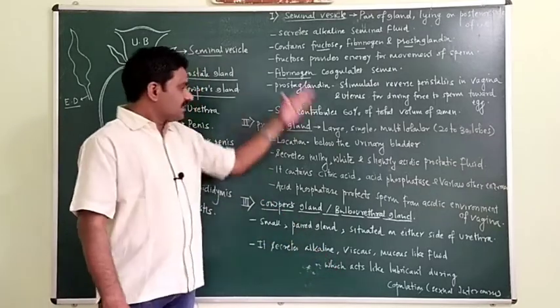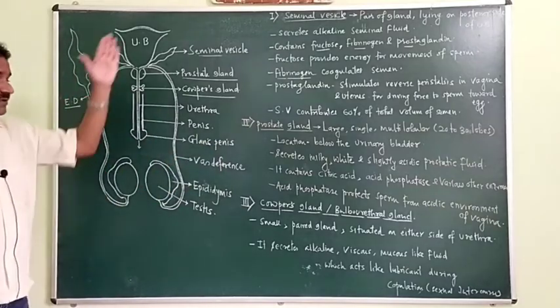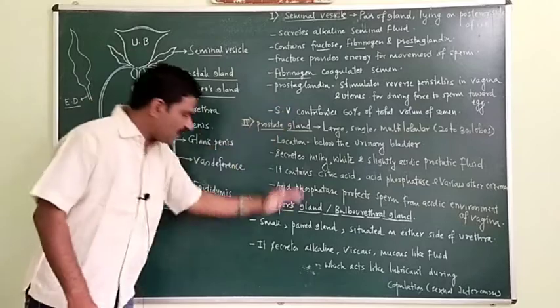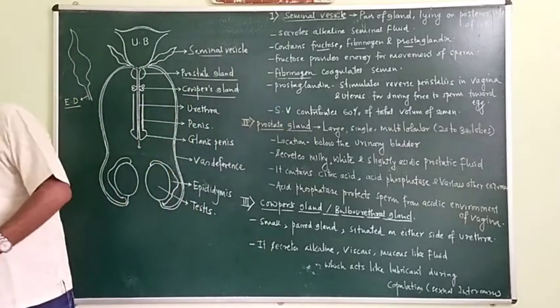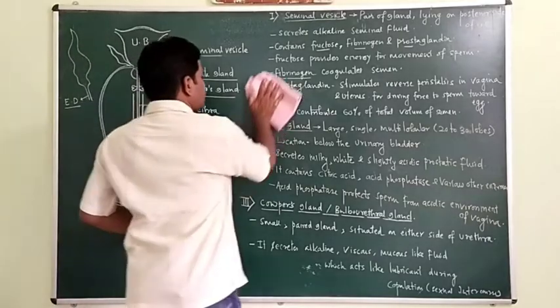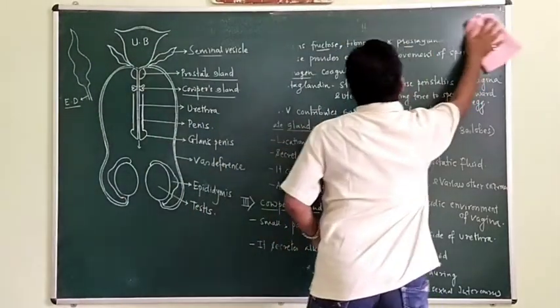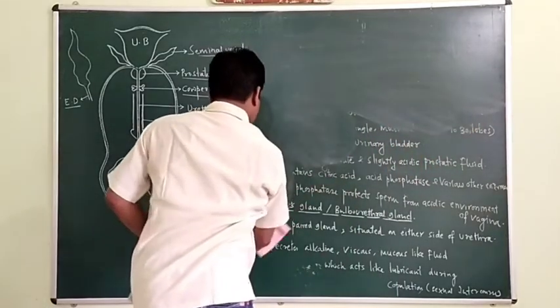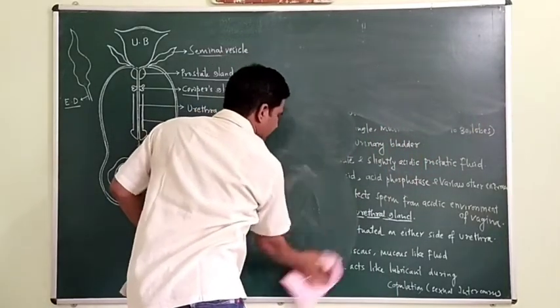Means the secretion of all these three glands is called semen. Semen means the secretion of male accessory glands. Now what is semen?